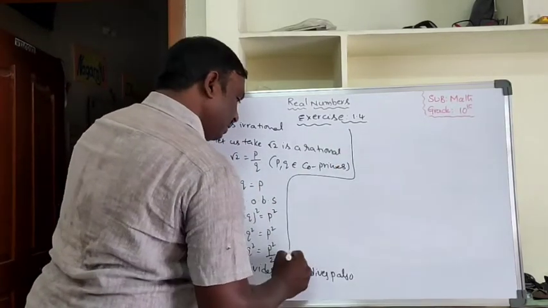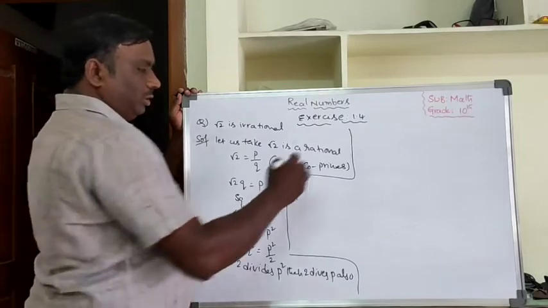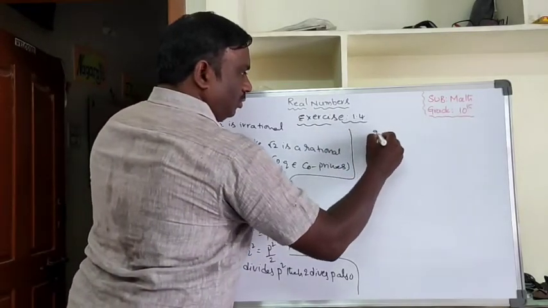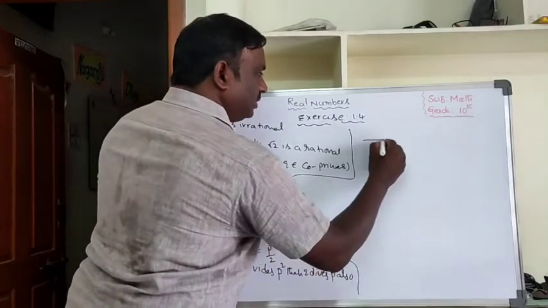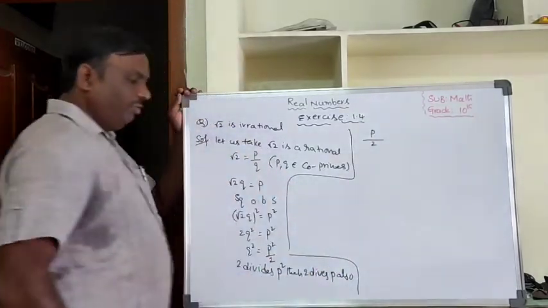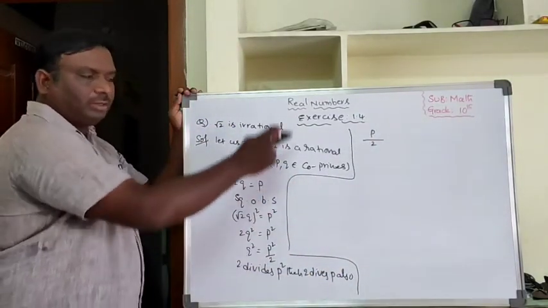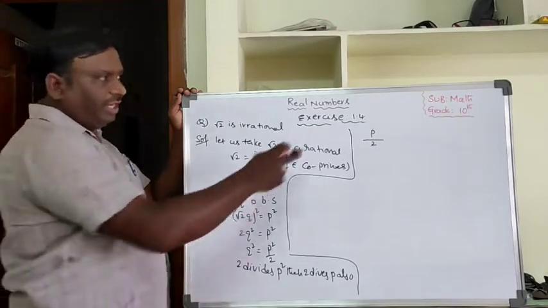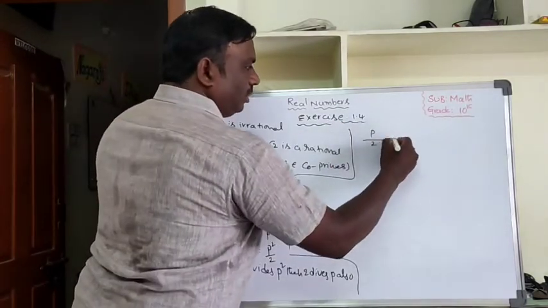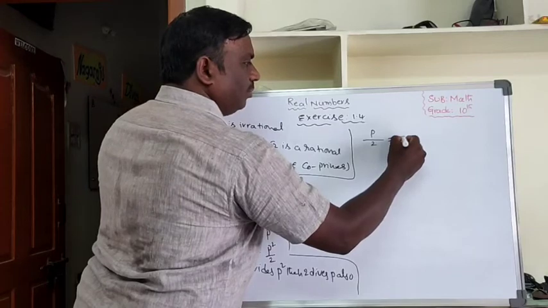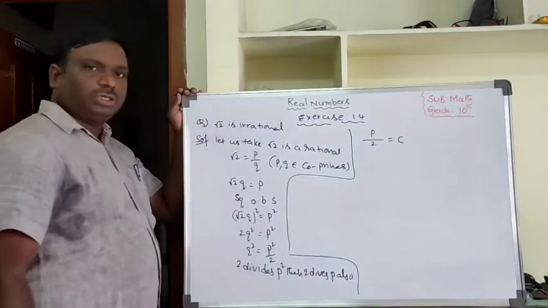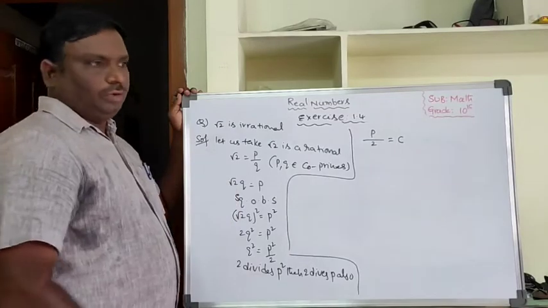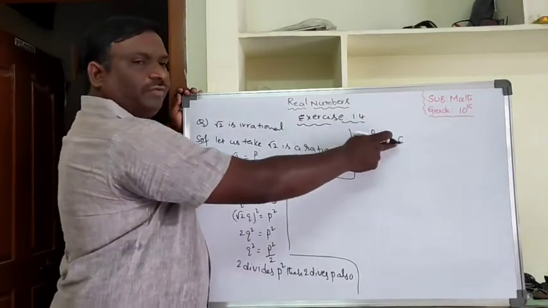So 2 divides p. Since p by 2 comes out exactly, there will be a quotient.